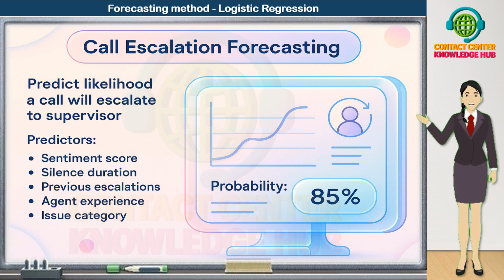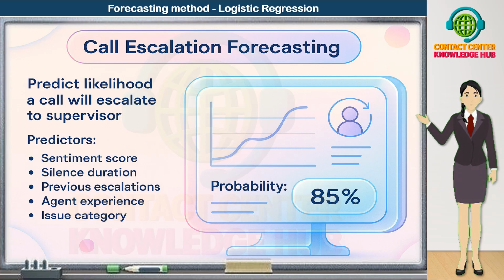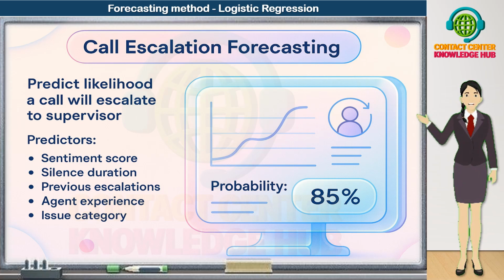Agent experience. Newer or less experienced agents may be more likely to face escalations, while senior agents can diffuse difficult situations more effectively. Issue category. Certain issues such as billing disputes, service outages, or repeated failures naturally carry a higher escalation risk than simple how-to queries.